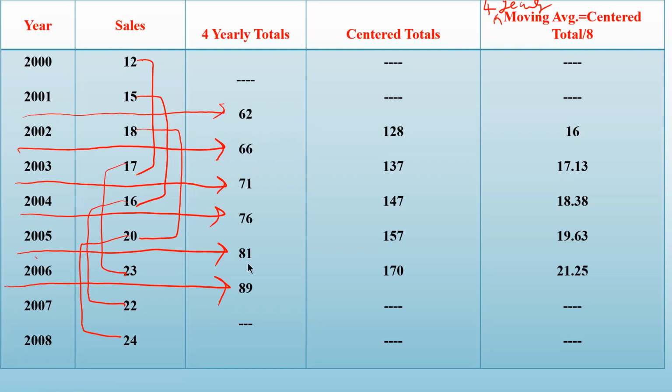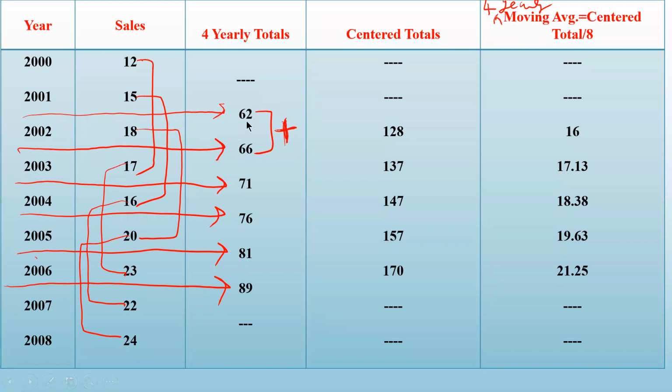For the center total, what you have to do? You have to take the sum of 2, 2. So 62 plus 66, add these two values. Okay. So 62 plus 66 will give me 128. Where you have to write that 128? In the middle of 62 and 66.